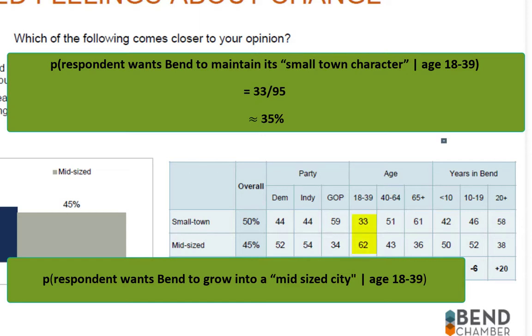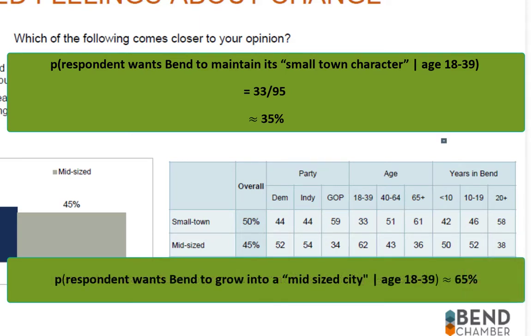Well, we could do the same analysis we just did, or we can realize that since we're looking at the same 95 people right here, if 35% of them said they wanted to keep it small town, that means the other 65% have to want to make it mid-sized. There's only two options, right? Either they voted to keep it small town or they voted to make it mid-sized. So if 35% of those 95 said small town, the other 65% are going to say a mid-sized town.